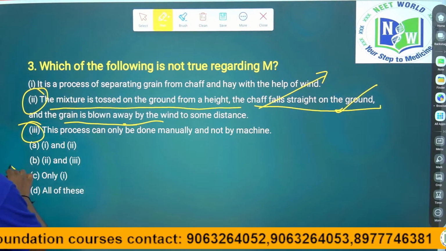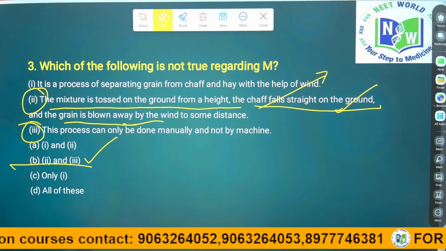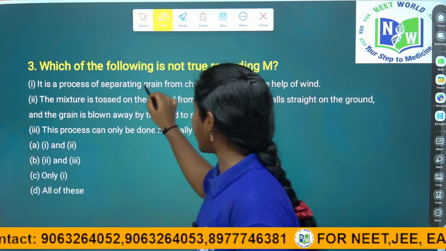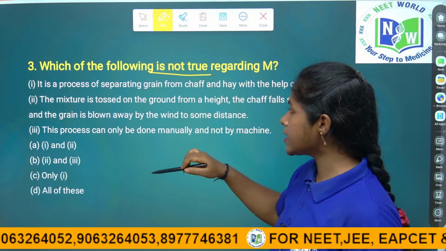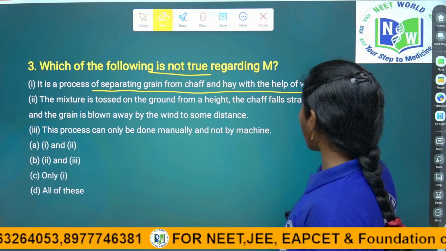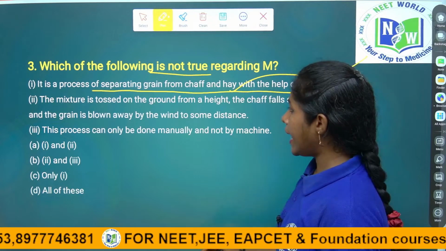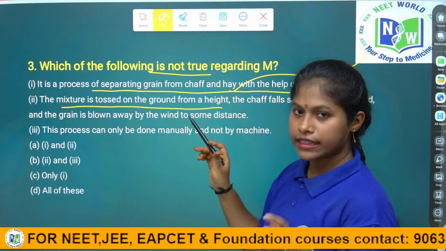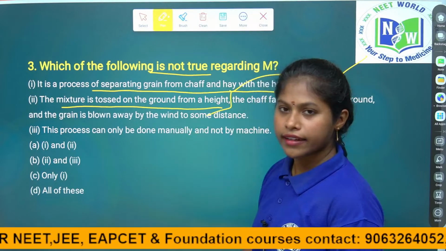The answer is B. See children, don't confuse. Once again I am explaining to you. The first one is the correct statement. They are asking which is not true. The process of separating grain from the chaff and hay with the help of wind, this is the right statement. And the second one, the mixture is tossed to the ground from a height. Up to here is a correct statement.